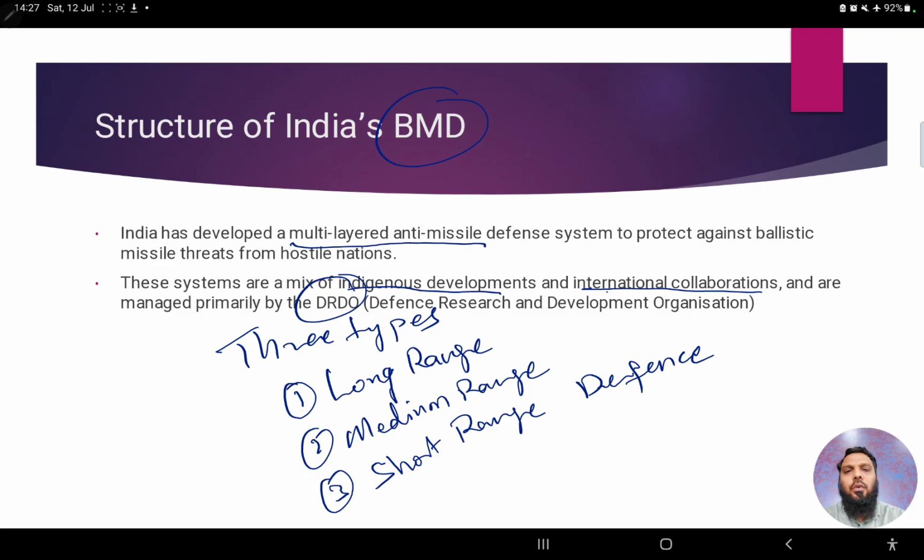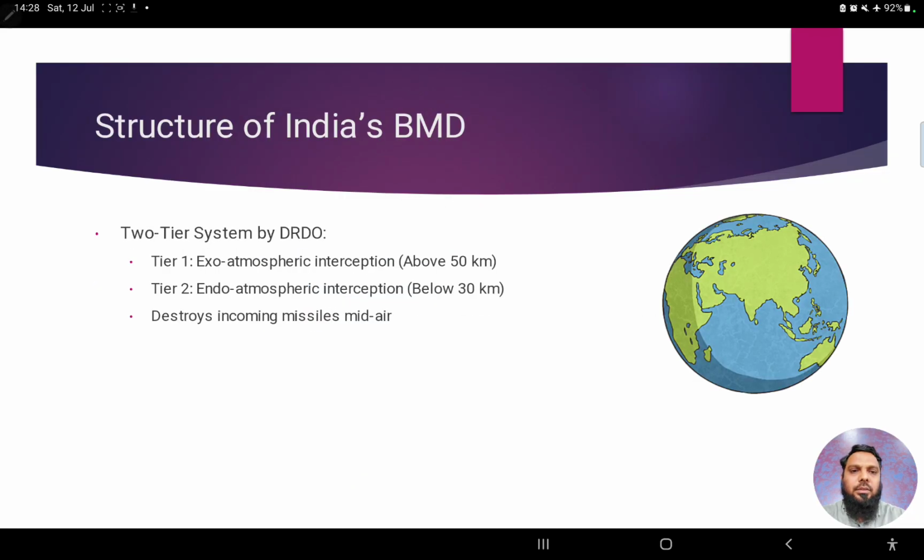So let's look at what long range, medium range, and short range defense are, and the other systems associated with them, right?